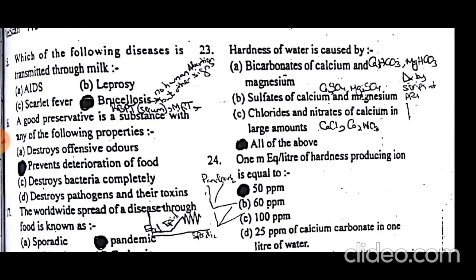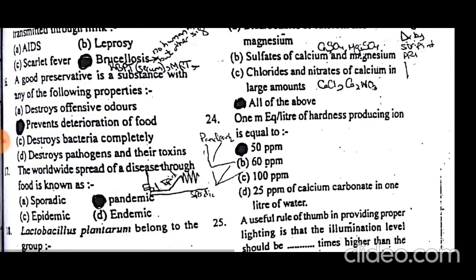Which of the following diseases is transmitted through milk? Brucellosis is spread through milk. Leprosy, scarlet fever, and AIDS are not milk-borne diseases. The good preservative is a substance with any of the following properties: it prevents deterioration of food.